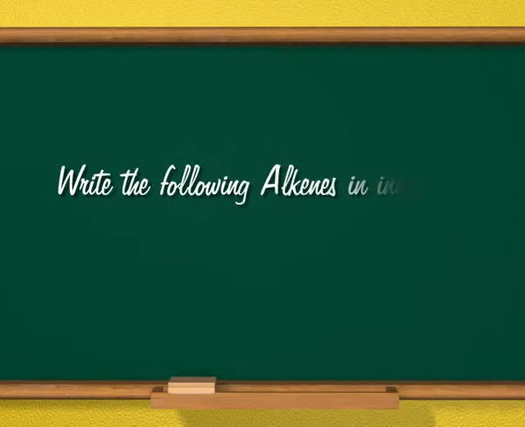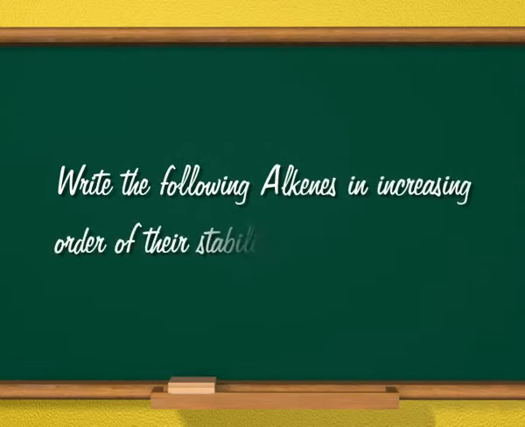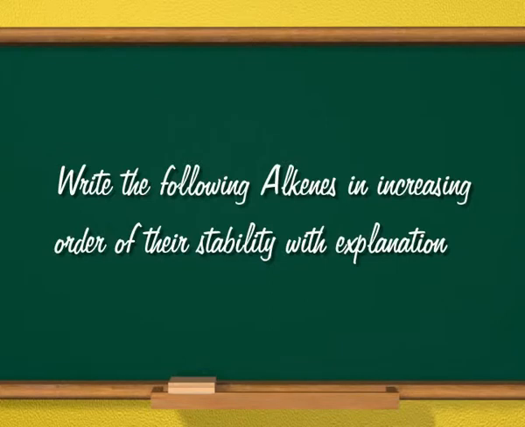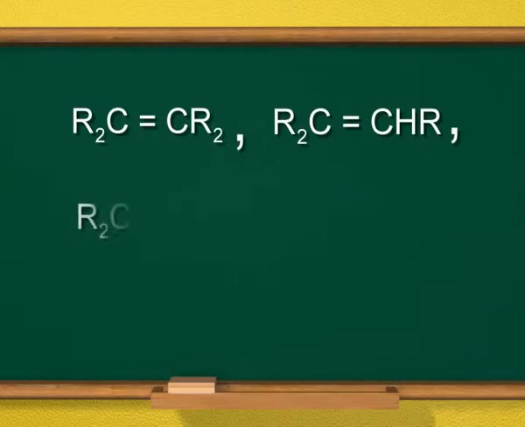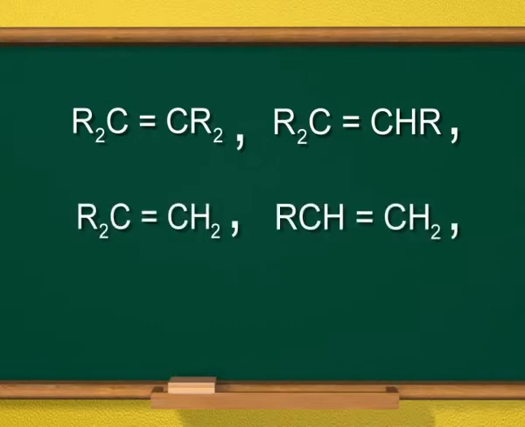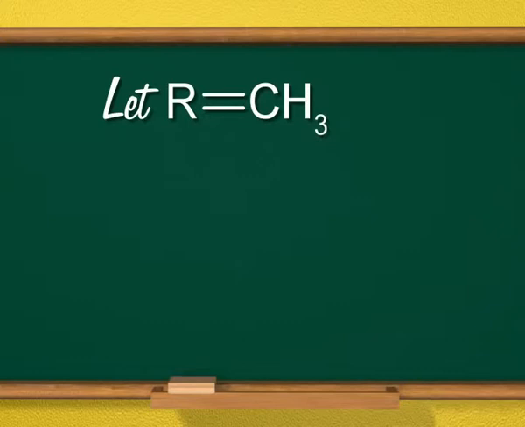My next question is, write the following alkenes in increasing order of their stability with explanation. The alkenes are shown on the screen: R2C=CR2, R2C=CHR, R2C=CH2, RCH=CH2, CH2=CH2. And the answer is, let R be equal to CH3.